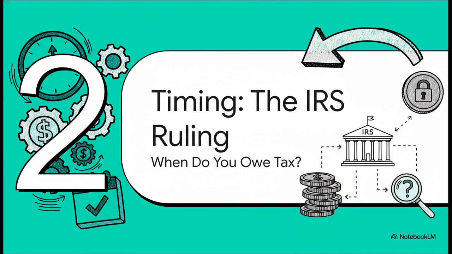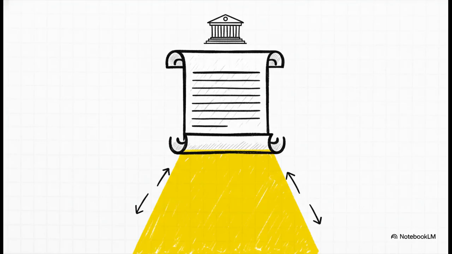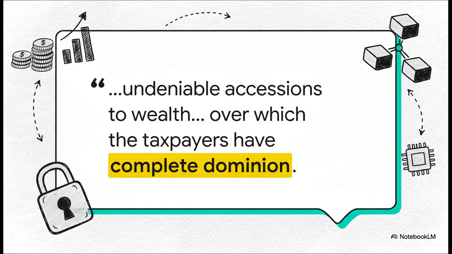So before we can even figure out what kind of income this is, we have to know when it officially becomes income in the eyes of the IRS. And that brings us to the foundational IRS ruling that really governs this entire discussion. In July of 2023, the IRS gave us Revenue Ruling 2023-14. Honestly, this is the single most important piece of guidance we have on this topic. It directly tells us when a taxpayer has to recognize staking rewards as income. Pretty much everything we're about to talk about flows directly from this ruling.